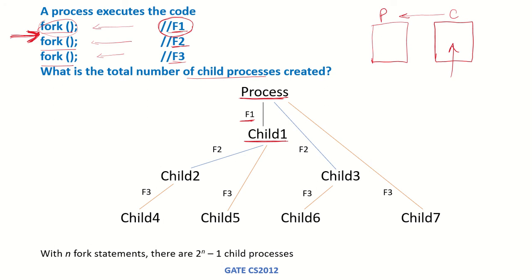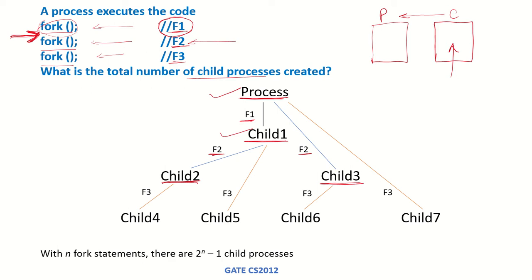Now when there is the F2 fork system call, this process is also running this system call, and this child process is also executing that call. So F2 is being executed by child 1, so it will create child 2, and the parent process is also executing the fork system call, so it is producing this child process which is child 3.